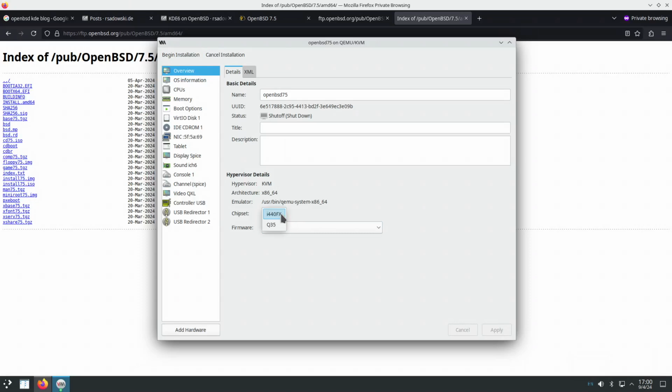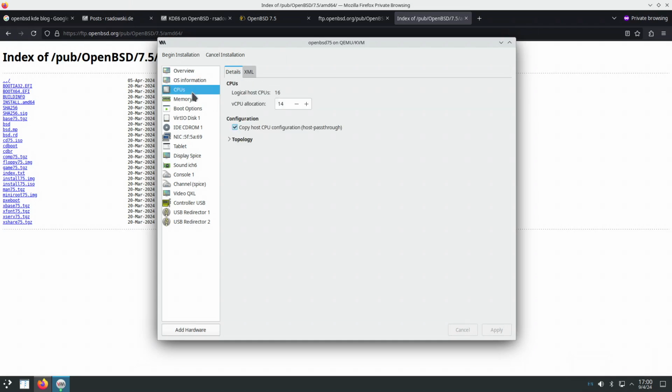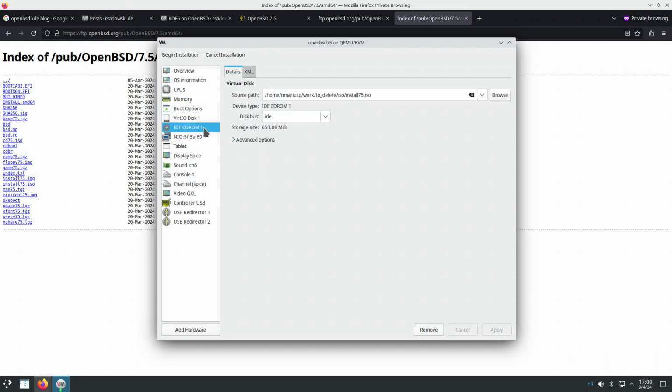So BIOS, the newer motherboard. I only have one hardware CPU socket. VirtIO for hard disk. CD-ROM SATA.